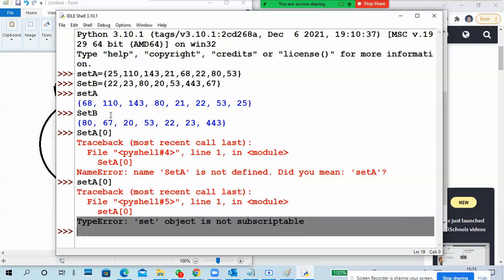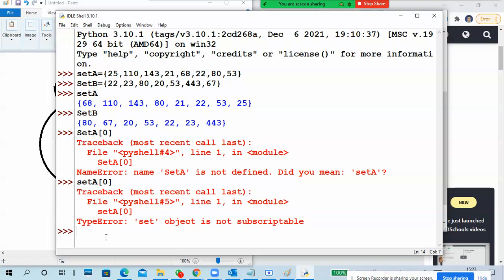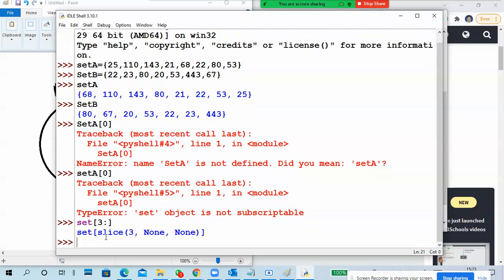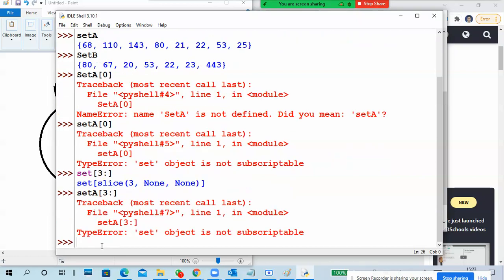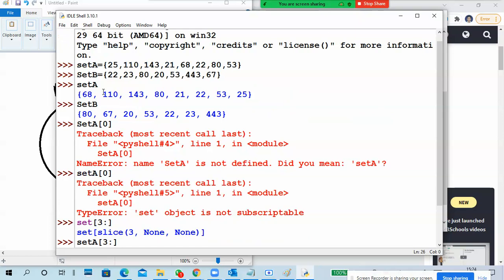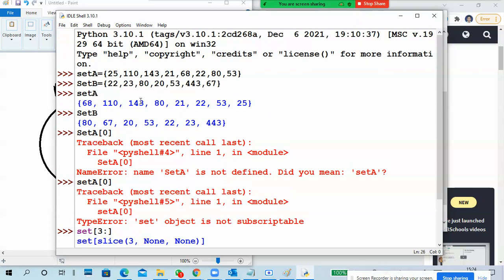Type error: it is a set, so a set doesn't have indexing. Even set A 3 colon shows an error because it is unindexed, no indexing, not ordered.